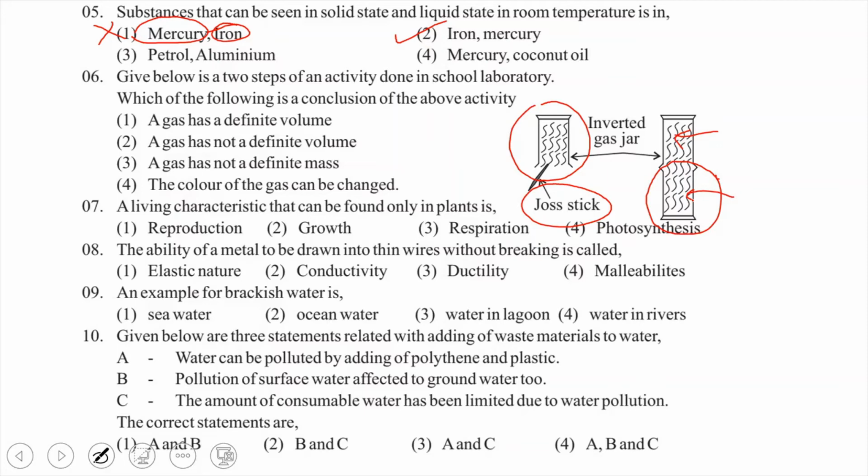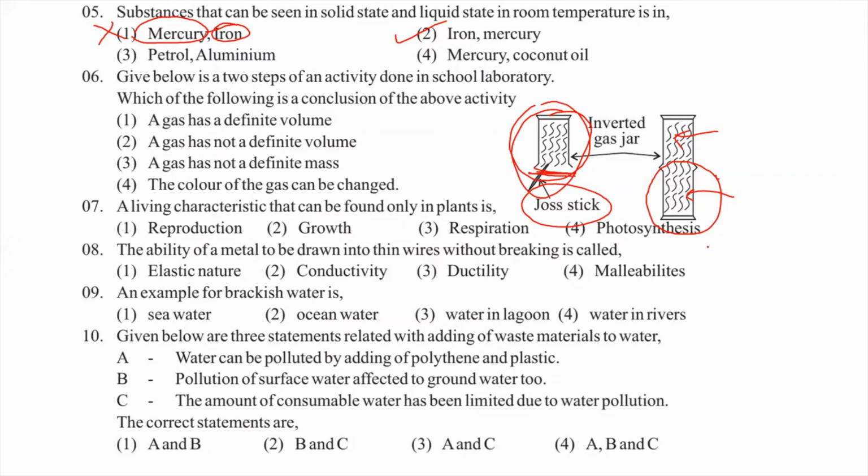The color of the gas can be changed? No. So you can see here, in this one, it's filled with a certain gas, a certain volume of gas.